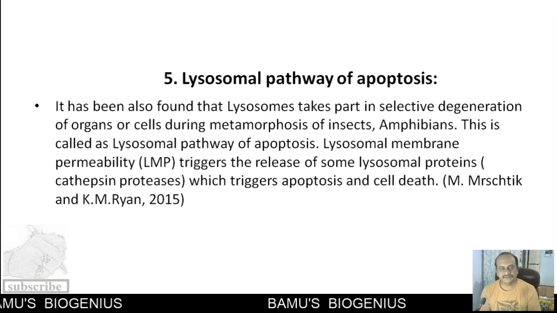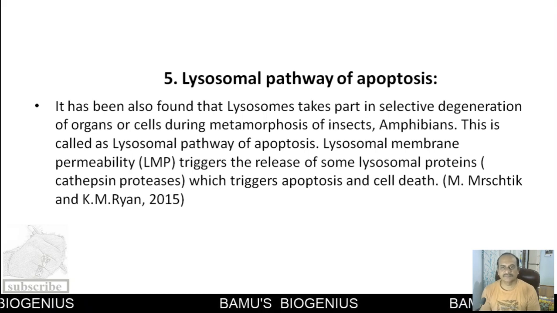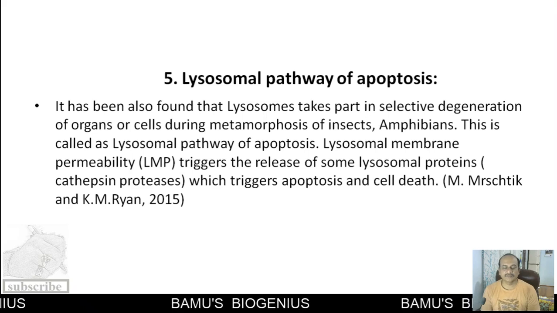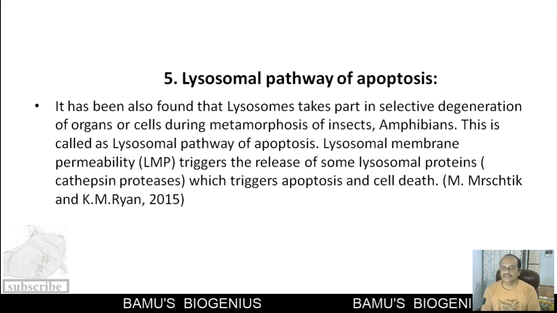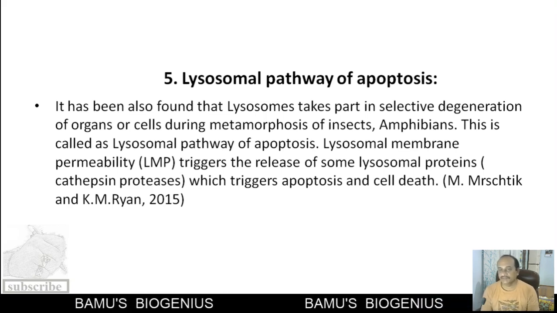Now, the fifth function of lysosomes is the lysosomal pathway of apoptosis. Lysosomes have also been seen taking part in selective degeneration of organs or cells during the metamorphosis of insects and amphibians.